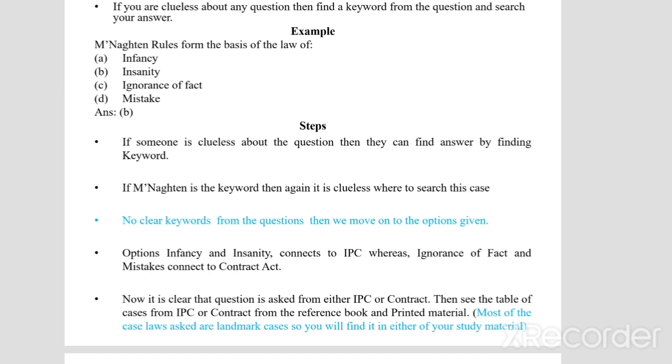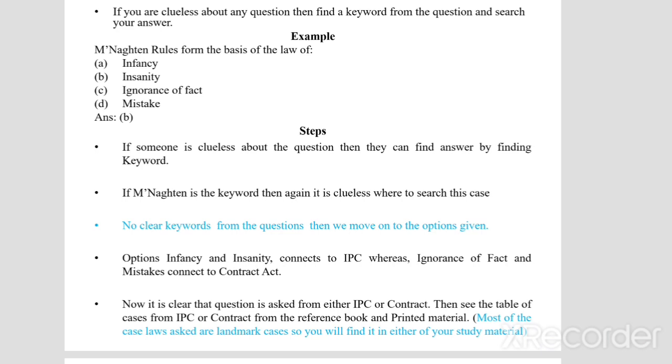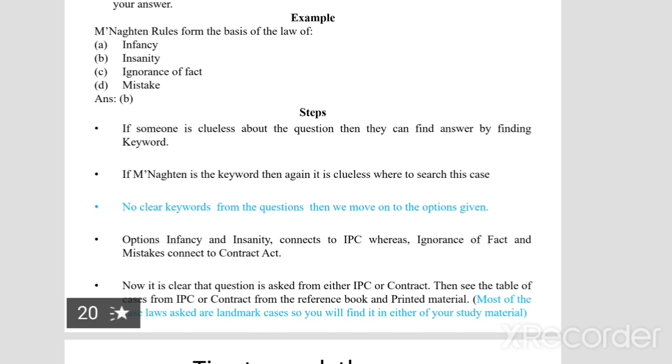Then you will get to know which subject it is connected with. If you use this method, you will get the answer even if you are clueless about the question. And most of the case laws asked in the question paper will be landmark cases, so you will find them in your study material.